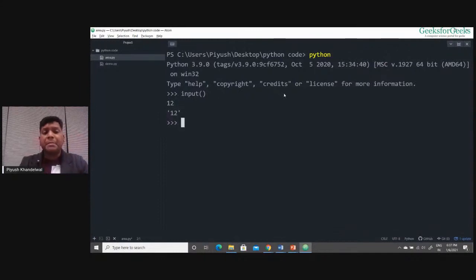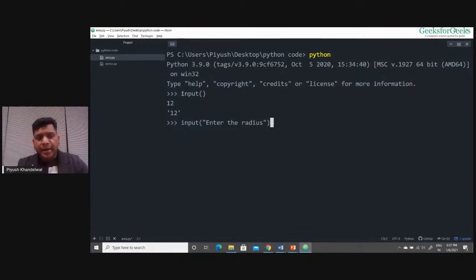But the problem was I was not able to figure out whether it was waiting for me and what input it is expecting from me, right? So it was simply waiting for me. The input function provides the functionality in which you can pass a message, and the message can be in double quotes or single quotes as well. So if I write input, "enter the radius",